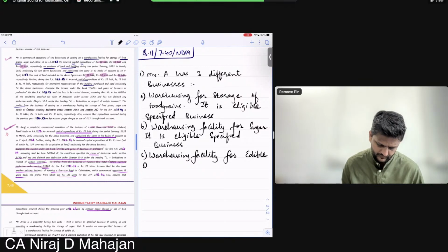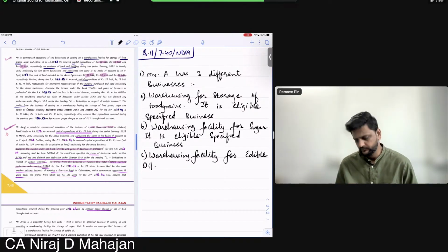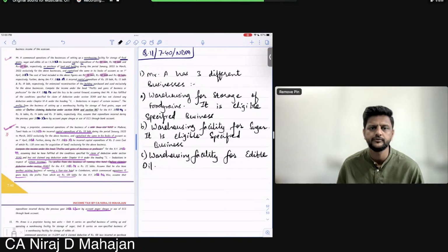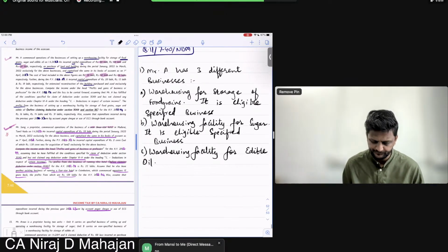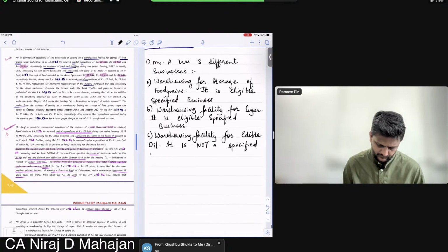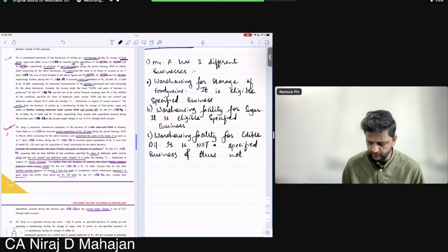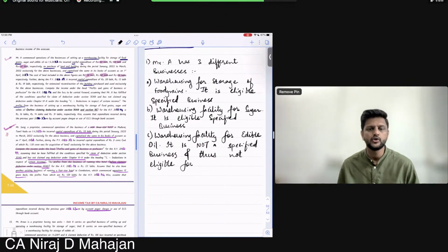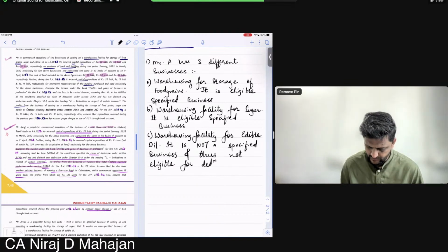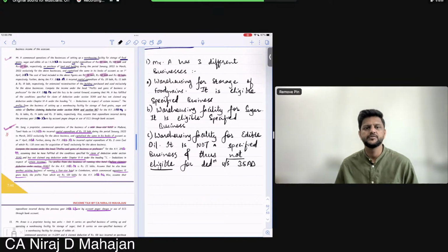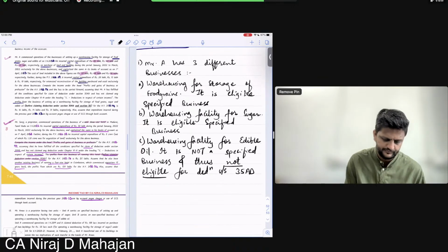edible oil. Is it a specified business? No. And thus not eligible for deduction under section 35AD. I hope this much is okay till here. All clear. Simple. Fine.